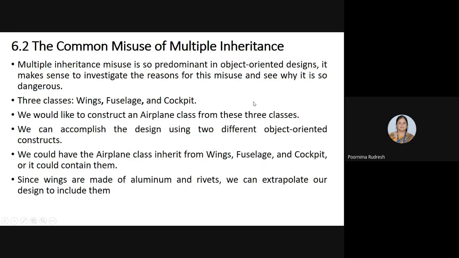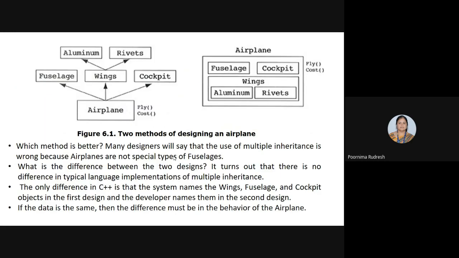As I said, either the airplane class will inherit from these three classes, or the airplane class could contain all these three classes. See these two designs. The first one is the design which uses multiple inheritance. The other is the design which uses the containment relationship.